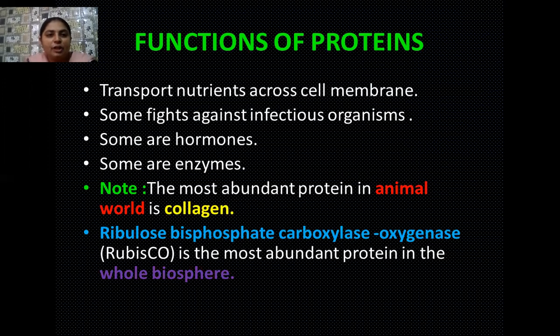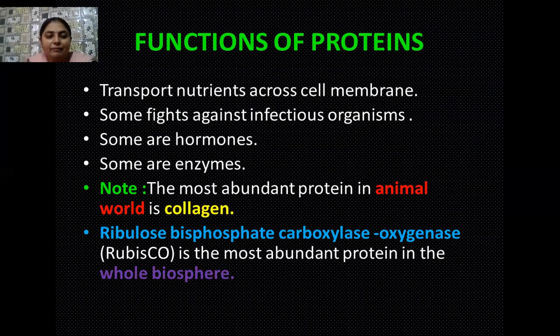The second function of proteins is seen in proteins such as antibodies. They are found in our immune system, and this type of immune system, in which antibodies, which are proteinaceous in nature, fight against disease-causing organisms or pathogens, is known as the humoral immune response.